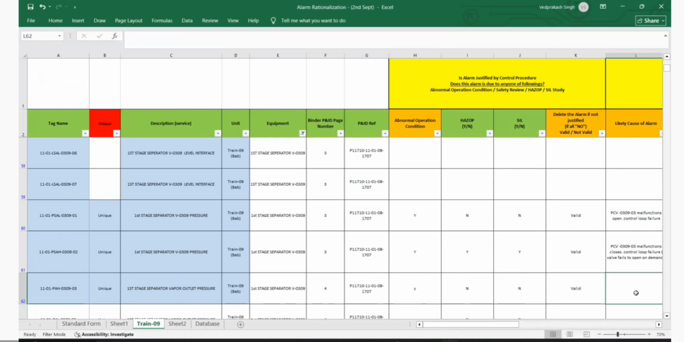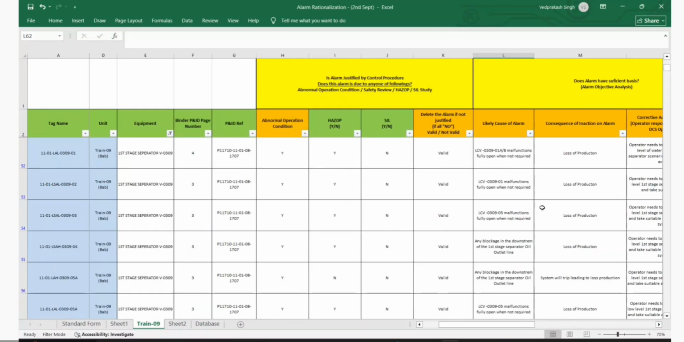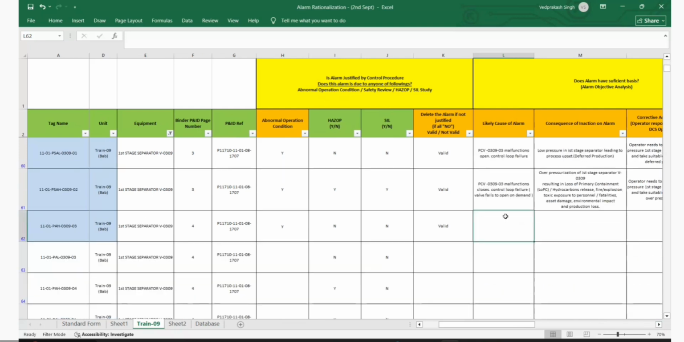So what will happen if the operator is not able to take action? Potential trip, right? Yes. Potential trip. What is the right wording we used? Ultimately, likely cause. What is likely cause? Same cause. Go to the consequence, right? So what I'm saying is, for this PAH, you want to see the P&ID?